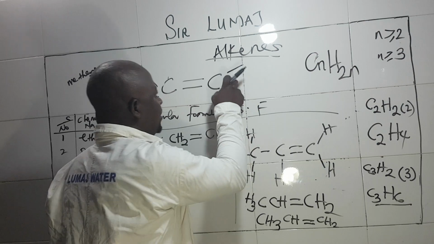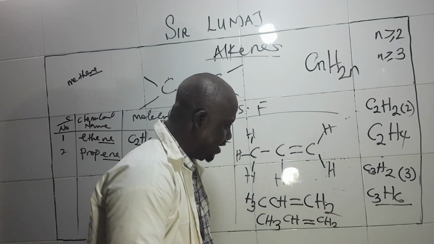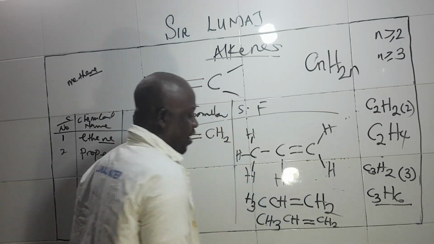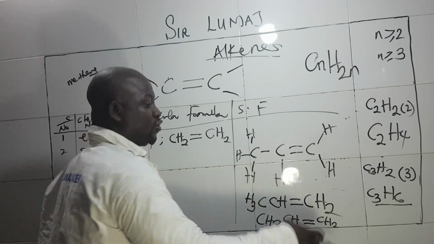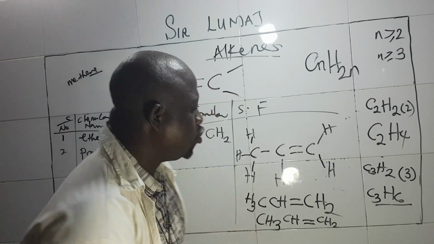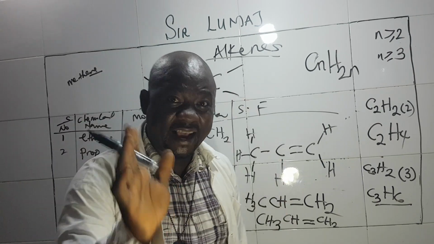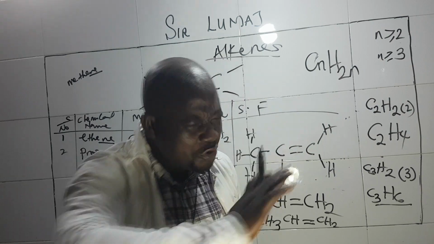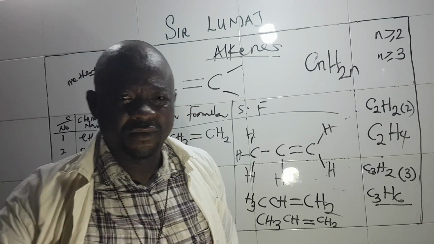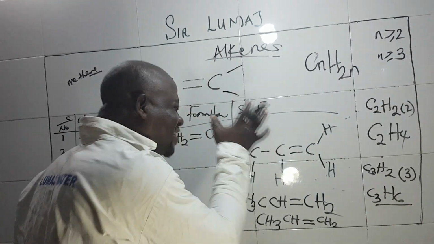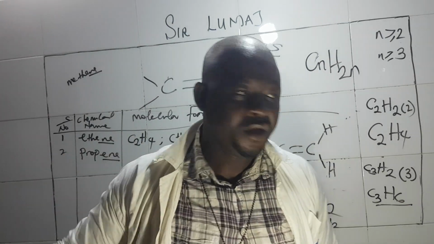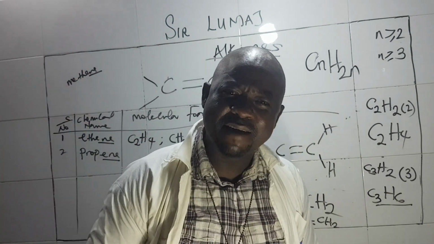In the naming of alkene, I will explain expressly again how you know whether this one is going to be prop-1-ene, whether it's going to be but-1-ene, but-2-ene, pent-1-ene, pent-2-ene. You don't need to bother yourself. It's very, very simple. Just understand the principle. Like I said, principle is universal. Whatever I teach here, if you apply it in Kenya, if you apply it in Gambia, you are going to have the same results. I'm here in Nigeria explaining it. Even if you are watching in South Africa, if you apply this, we are going to have the same results.